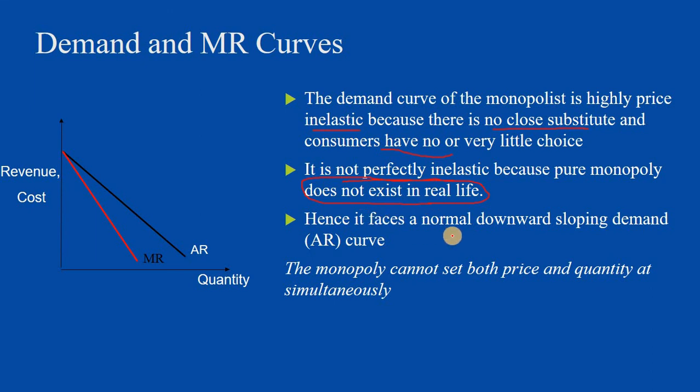So it faces a normal downward sloping demand curve, also called the average revenue curve, with receipts per unit sold. As I already quoted, the monopoly cannot set both the price and quantity simultaneously. He dictates either the price or the output. Maybe in the next class, next video, we're going to learn the price and output determination in the short run and the long run.